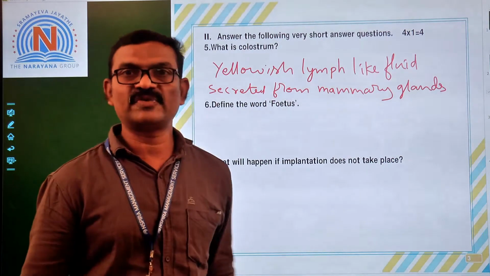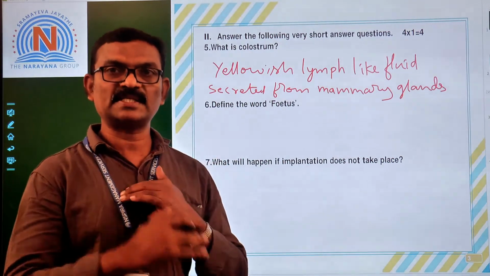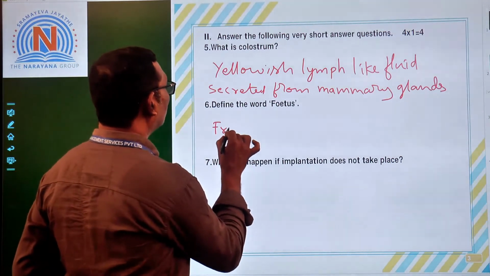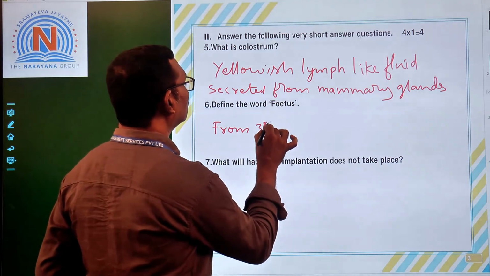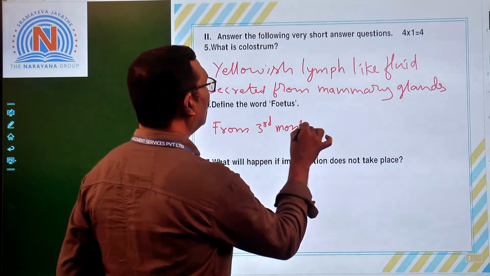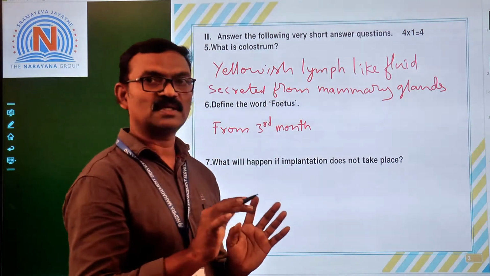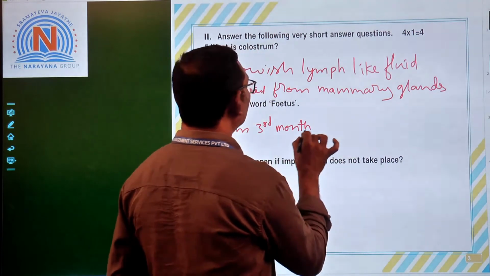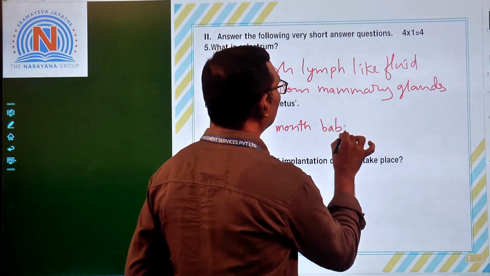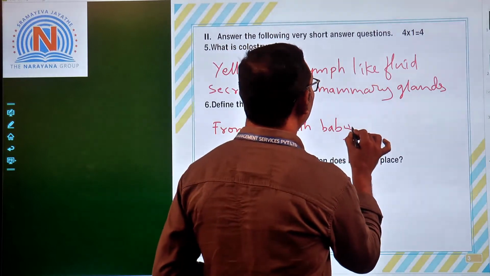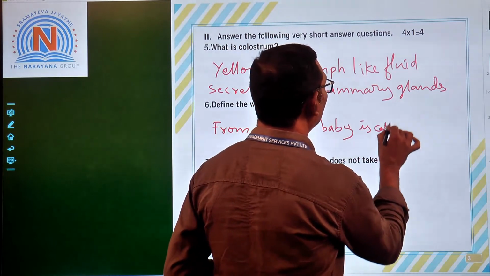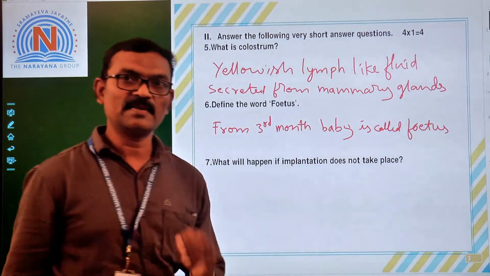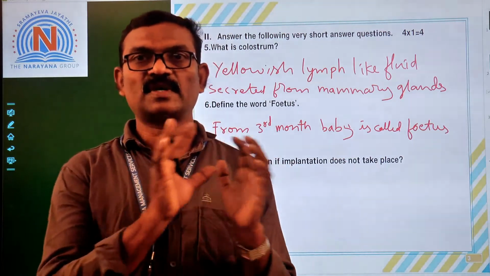Next, define the word fetus. From the 3rd month of pregnancy, the baby is called a fetus. So from what time? From the 3rd month. The embryo is called a fetus from the 3rd month.